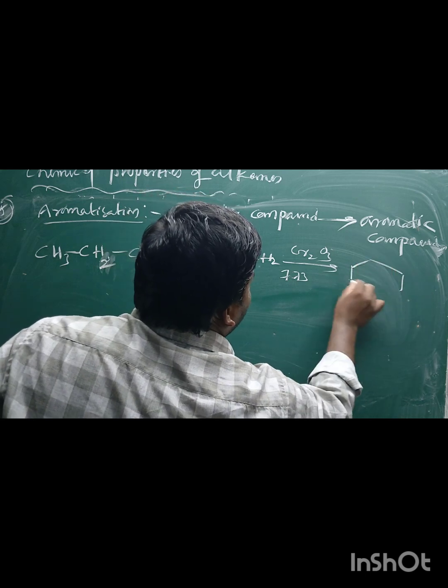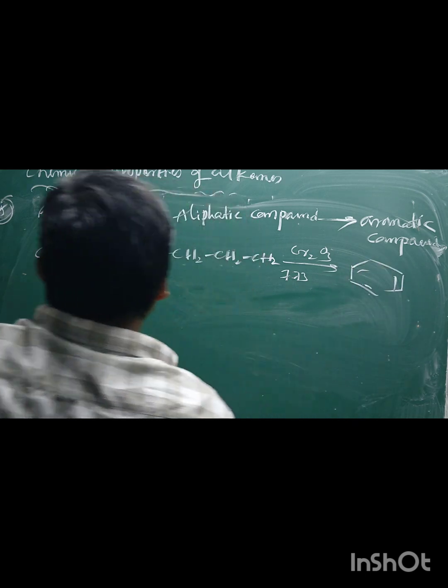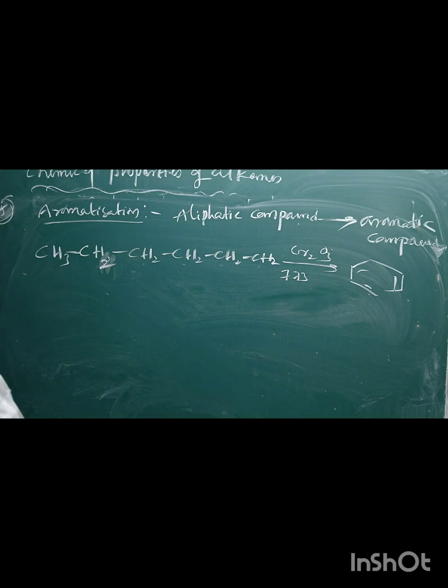It can be converted into benzene. Means aliphatic compound converted into aromatic.